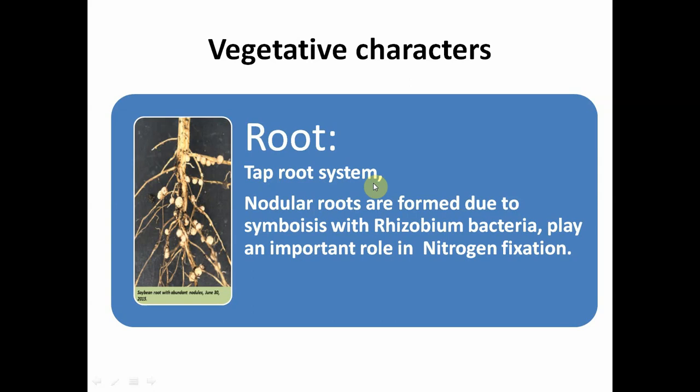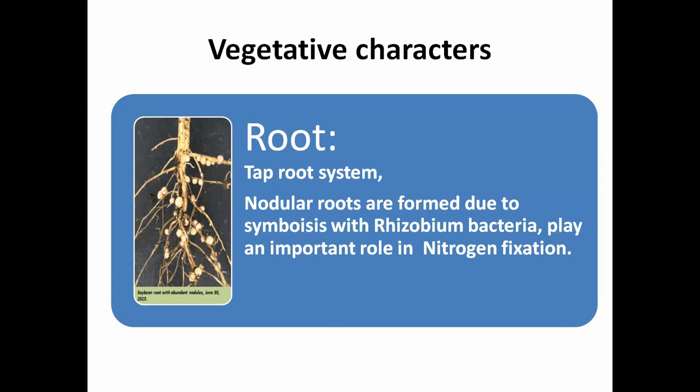It is the most common feature, and also the characteristic feature of the Fabaceae family is the presence of nodular roots. So it is one of the most important features of the family, which distinguishes it from other families. So what is the importance of the nodular roots?